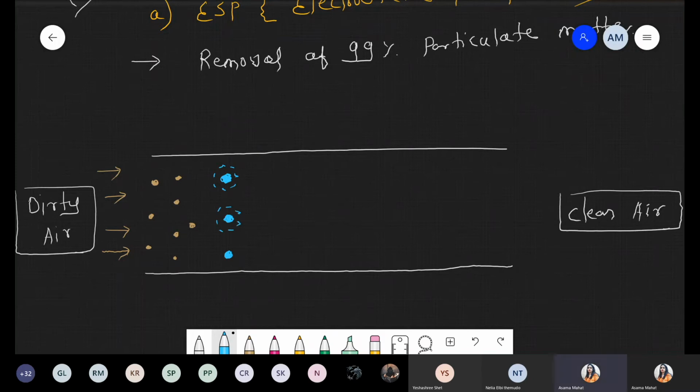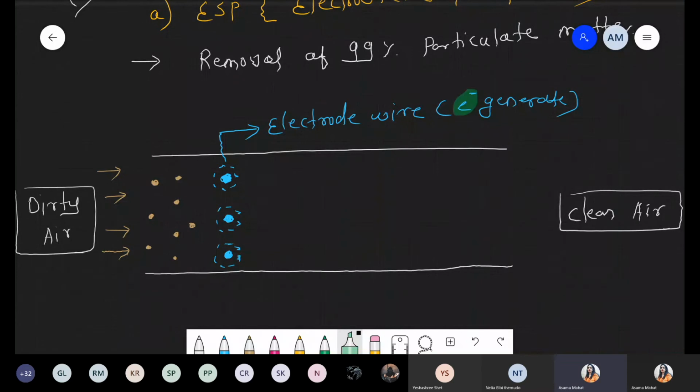Electrons move in orbital, so you have to show it like that. Okay, these are the conditions. So I am writing this name. This blue color is nothing but the electrode wire which generates the electron. These are electrode wires responsible for generating the electron. Okay, so this was the first point. We have to generate the electrons.